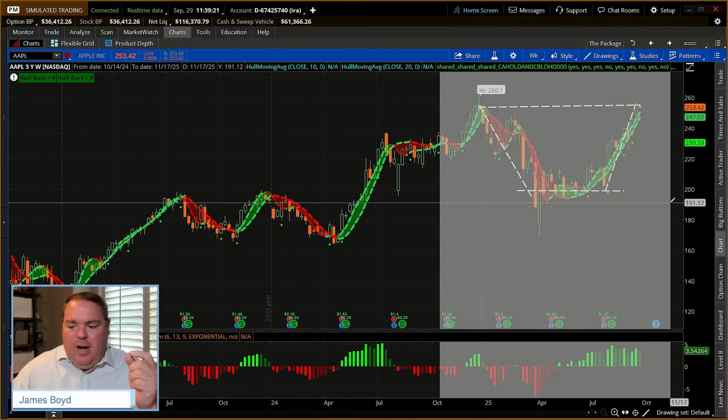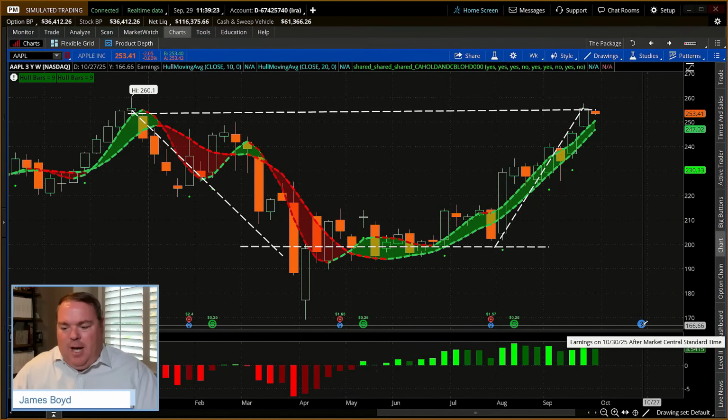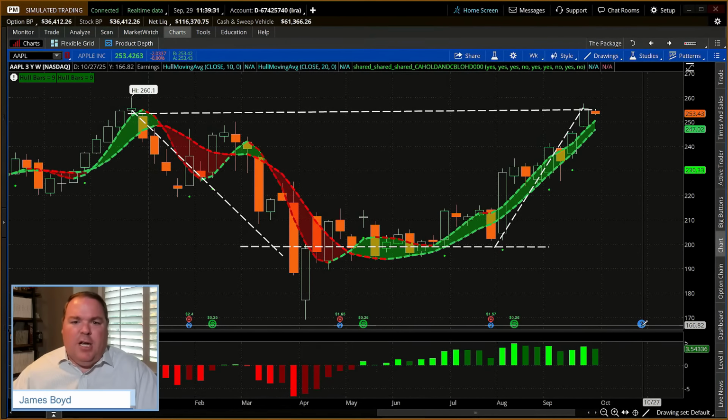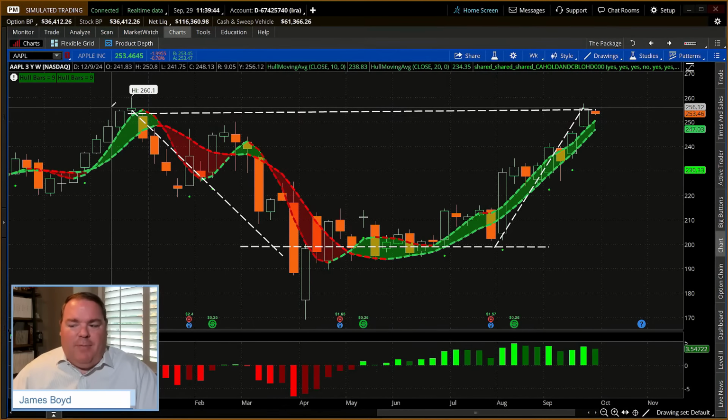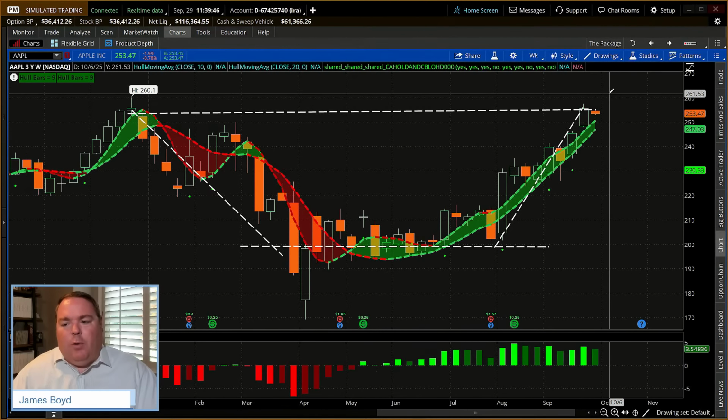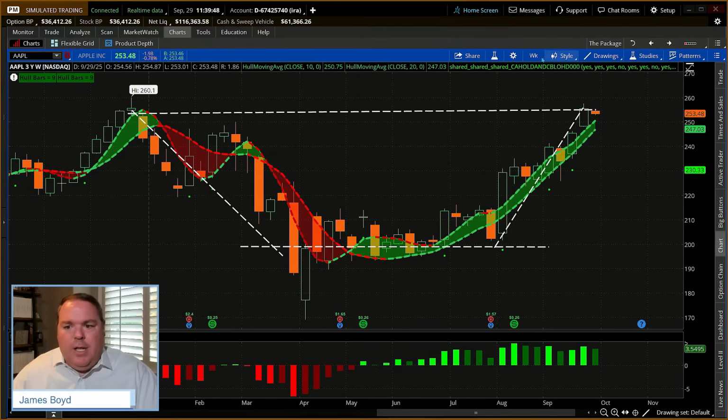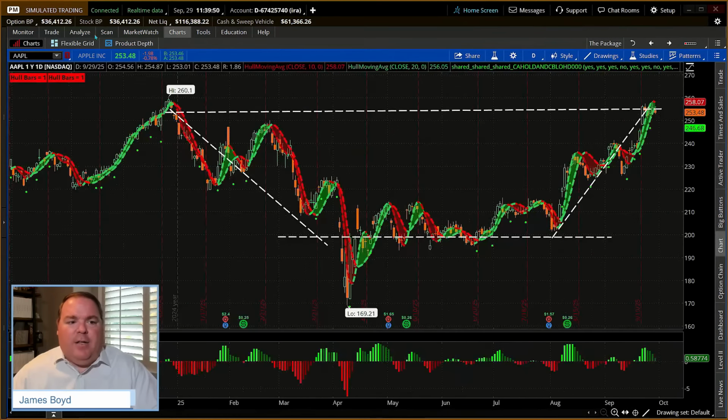Now, if you zoom in on this, when is the earnings upcoming? 10:30. Remember I said before, usually when investors start to speculate, it's 3 to 4 weeks prior to the earnings. And that earnings can cause investors to speculate, bounce the stock to the upside, break it out, break it down, and so on. If we actually break out above this 255, it might try to run up prior to the earnings.